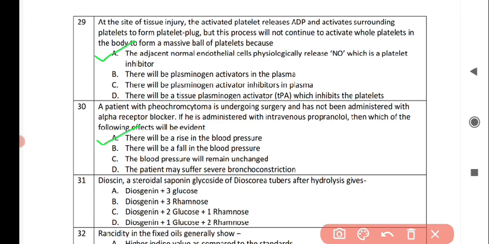Next question is dioscin, which is a steroidal saponin glycoside of Dioscorea tubers, it after hydrolysis gives, and the correct answer is option D. It gives on hydrolysis diosgenin plus 1 glucose and 2 rhamnose.